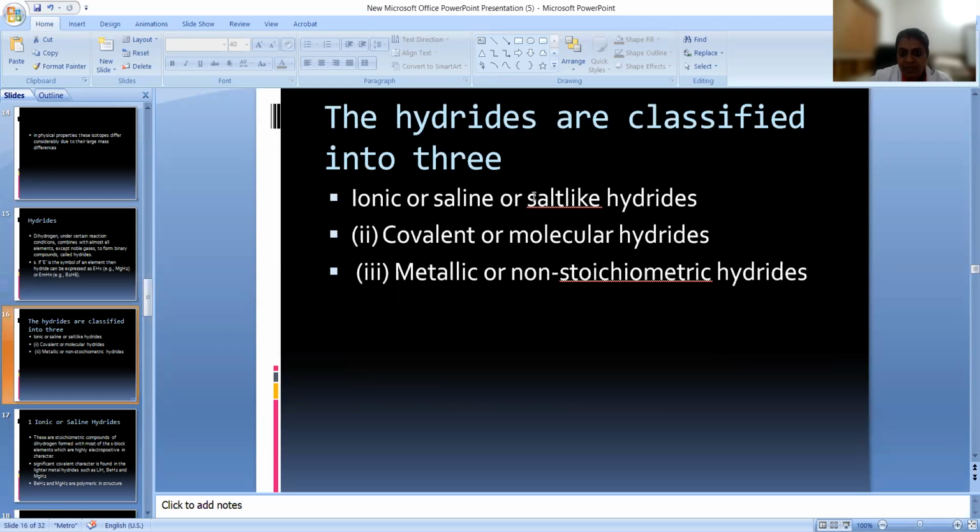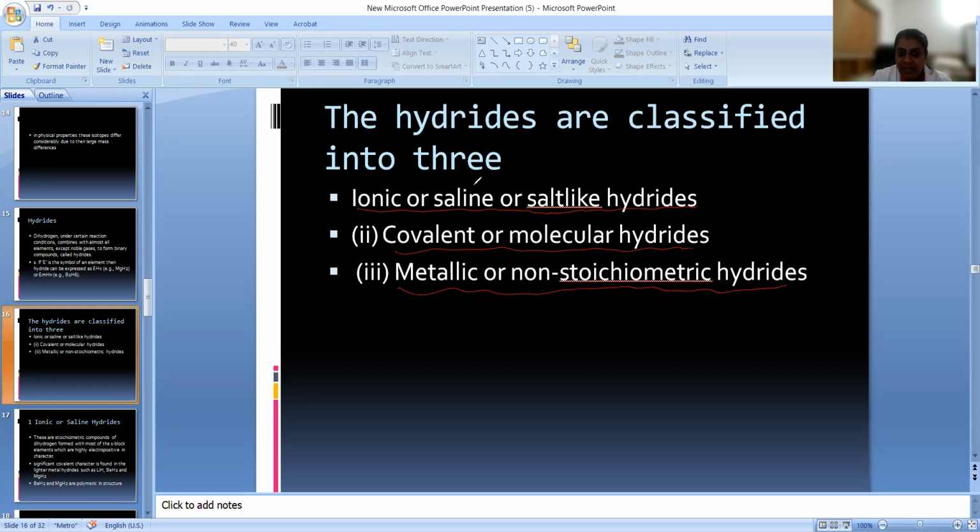What are the three different hydrides? Ionic or saline or salt-like hydrides, that is one, ionic, positive and negative. And covalent or molecular hydrides. And the last one is metallic or non-stoichiometric hydrides.